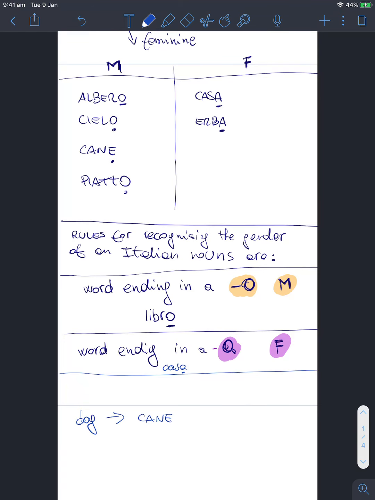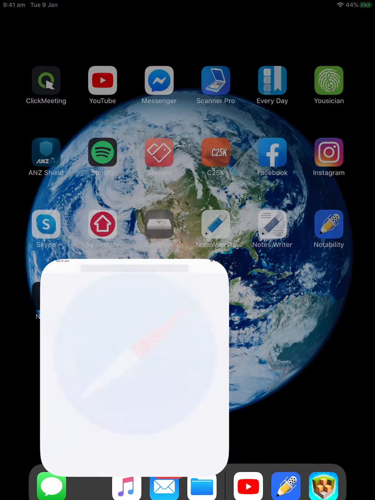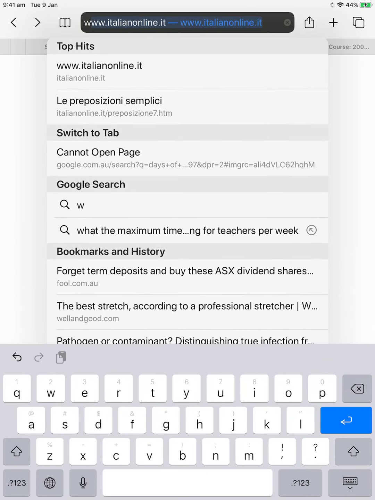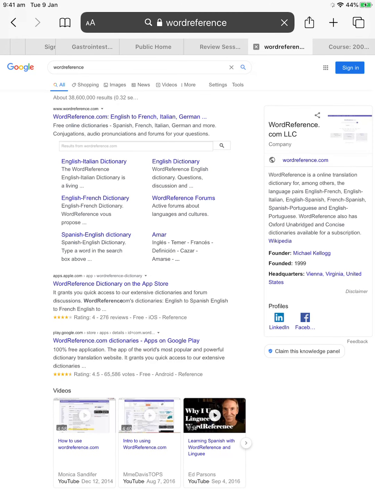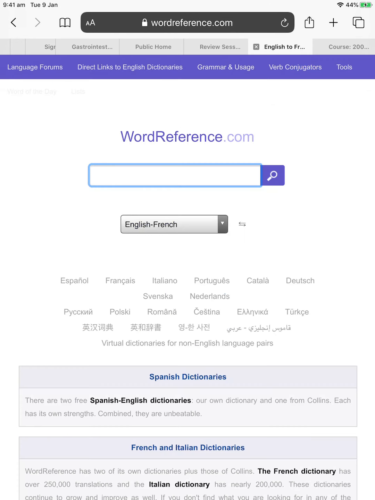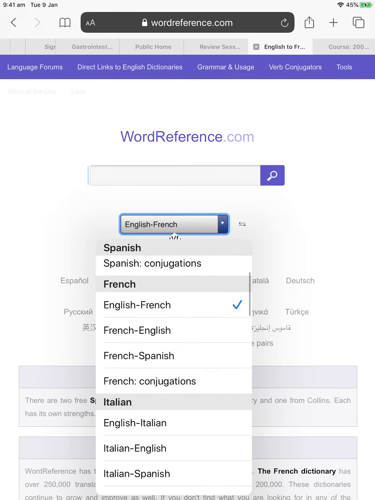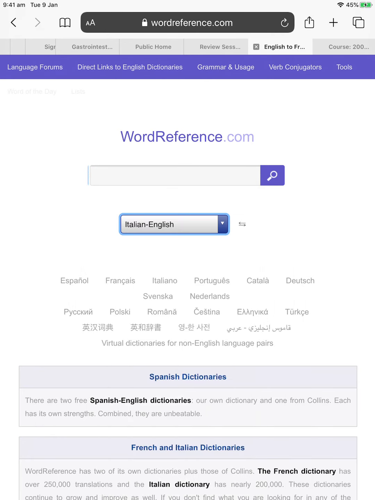So what you do, you can go to WordReference, which is an online dictionary. Okay. And you make sure that you are in Italian to English.